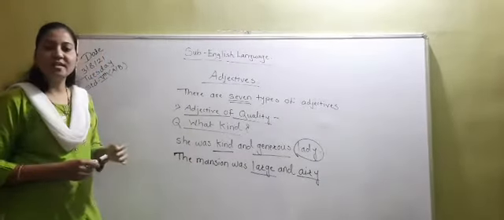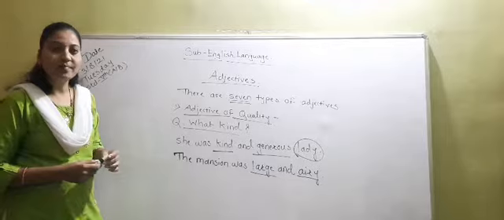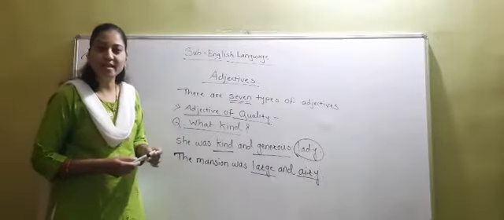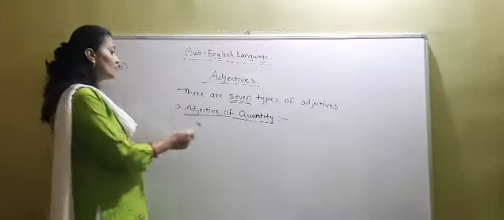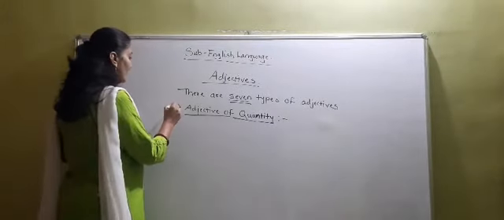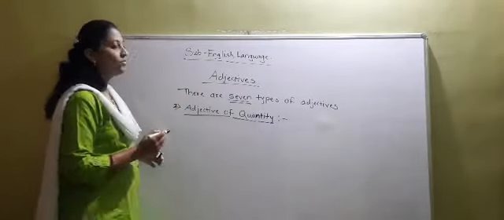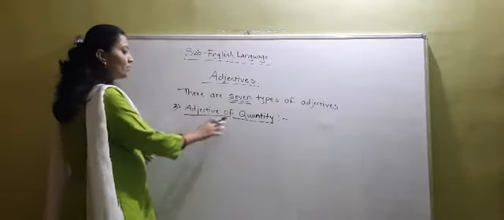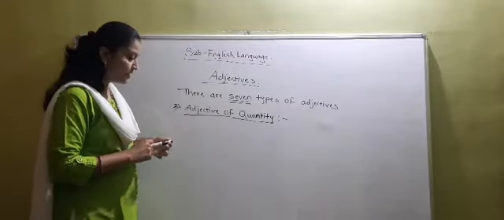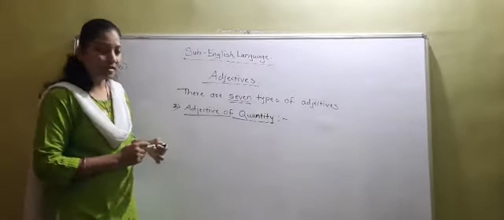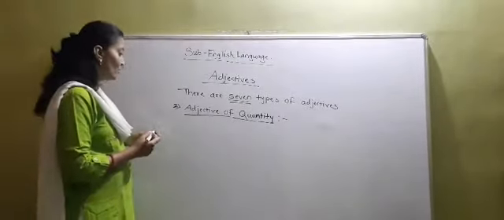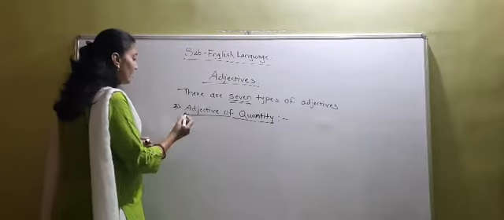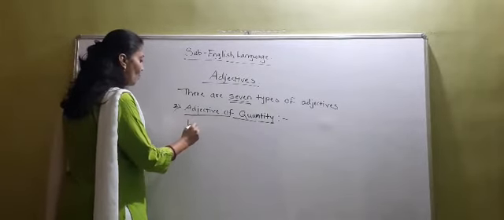Now, just see the second type, that is adjective of quantity. Students, adjective of quantity indicates the quantity of something. It gives the answer to the question, how much?